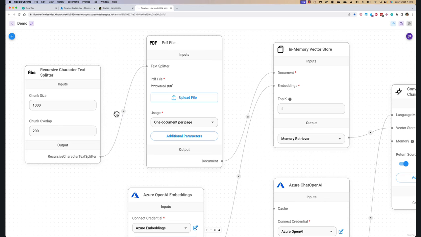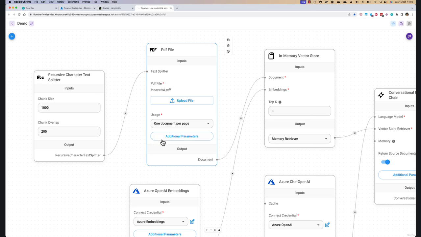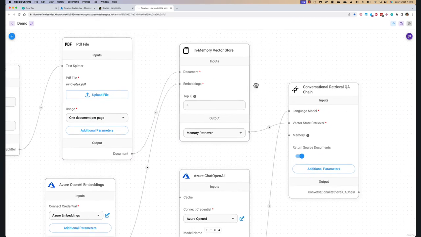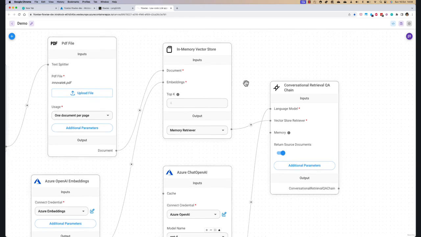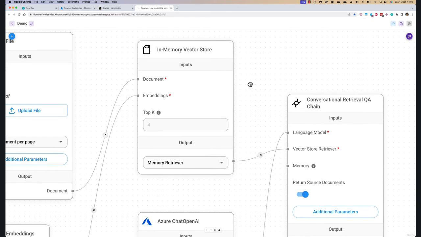Where do my documents come from? The second part is to put these documents into a vector store, a vector database. The vector database here is an in-memory vector store, which is specific for this application. It actually uses LangChain under the hood, which is an open source library for developing these kinds of applications. We put the documents in our vector store, but of course we also need to create the vector for each document. A document here is a split, so a document is now a part of the original document.